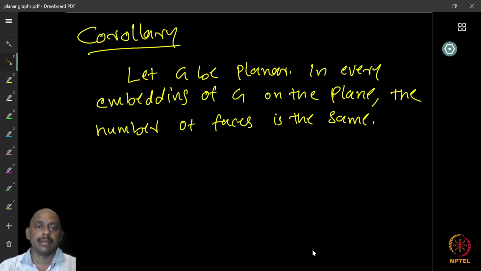In every embedding of the graph G on the plane, the number of faces remains the same. You can have several embeddings of the graph, but for example, I will show you the graph with different embeddings. Let us take one example.